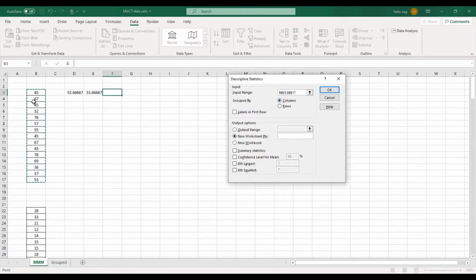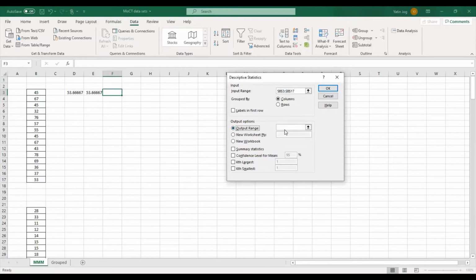Yes, my data is grouped by columns. If my data is in row fashion, I'll say group by rows. Labels in first row. I don't have any label in the first row, like what this data is about, whether it is age or weight or something. No. So I'll not click here. If I have some label in the first row, then I'll click labels in first row. Output range, where you want to display your output. Suppose I want to start my output from this location.